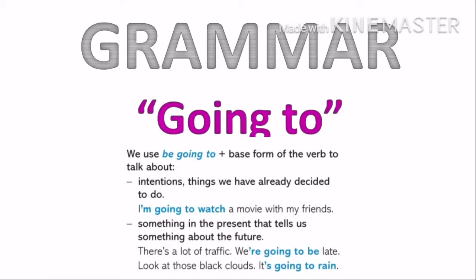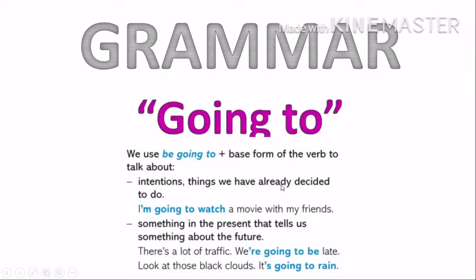Now, let's go with the grammar of going to. Going to, I have to use it with the verb to be and the base form of the verb. And I use it to talk about intentions, things that we have already decided to do, okay? I already decided to watch a movie, so I'm going to watch a movie with my friends.